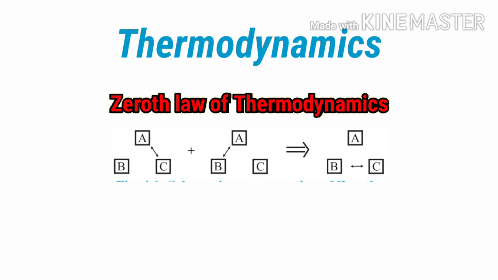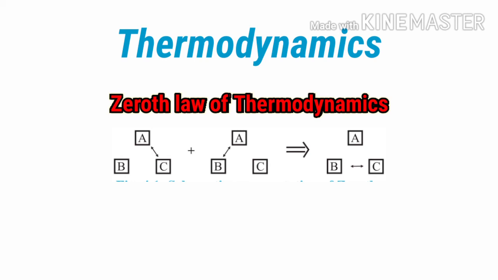This is the simple representation of the zeroth law of thermodynamics. In the diagram you can see systems A, B, C. In the first diagram, system A is shown in equilibrium with system C, in the second one system A is shown in thermal equilibrium with system B, and in the last diagram system B is shown in thermal equilibrium with system C. From this entire observation we can say system A is in thermal equilibrium with C, and system A is in thermal equilibrium with B. So system B must be in thermal equilibrium with C, and this is nothing but the zeroth law of thermodynamics in simple language.